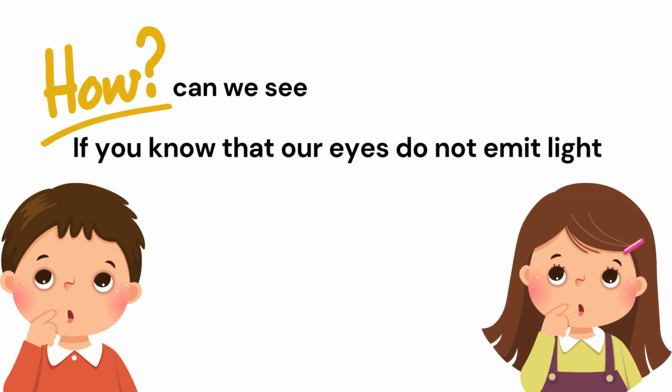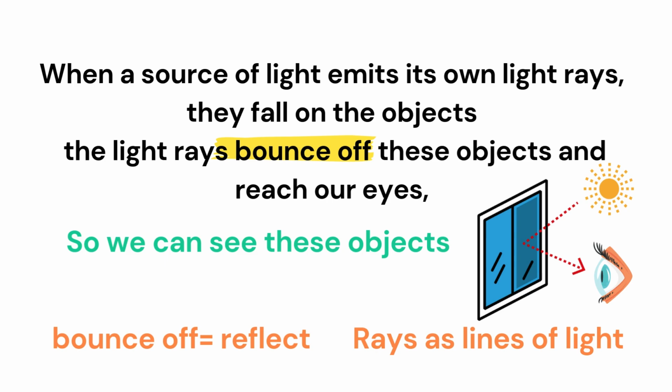So how can we see? You know that our eyes don't emit light. They aren't sources of light. So how can we see? I will tell you. When a source of light, such as the sun or the electric bulb, emits its own light rays, they fall on the objects, and the light rays bounce off these objects, reflect from these objects, and reach our eyes so we can see the objects.